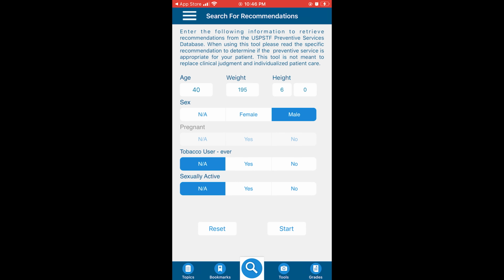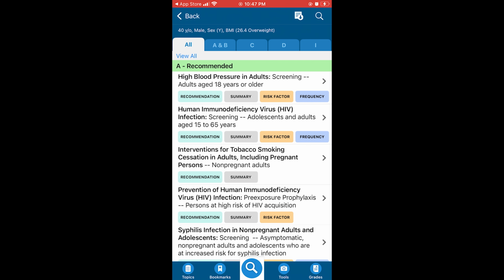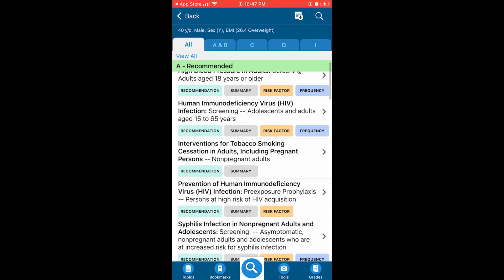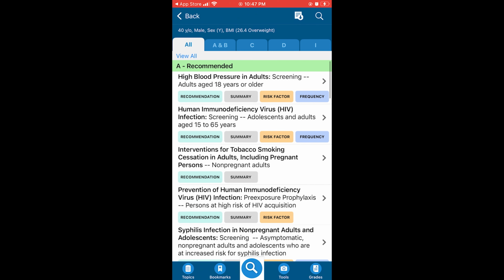Okay. So we've got all the different screening things that are recommended here. Now, one of the important things to remember when you look at this is that not all of these require a test or imaging, x-rays, MRIs, that sort of stuff. But a lot of these are just triggers that mean that your physician should be evaluating your risk factors for some of these areas. And maybe they don't apply to you, but they're things that you kind of need to look through. So here you'll see that someone needs to make sure I'm not smoking, that I need to have a talk and make sure I've had an HIV test at some point.